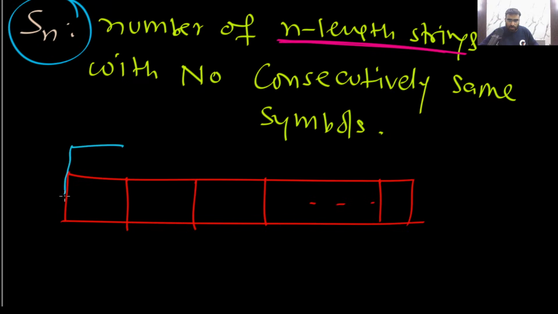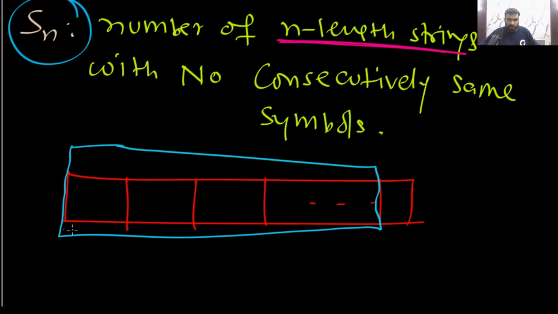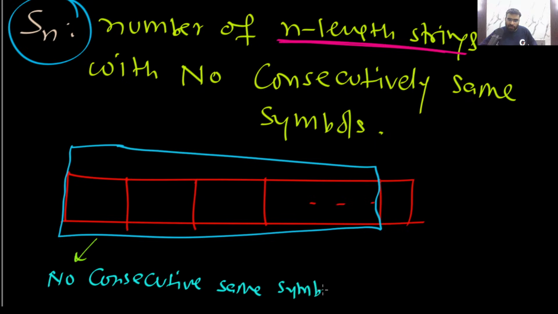Okay, let me just ask one question to you. Assume this is perfect, which means assume that here you have no consecutive same symbols. How many can you create here? Just assume this is perfect. Tell me, how many can you create? This will be Sn minus 1.